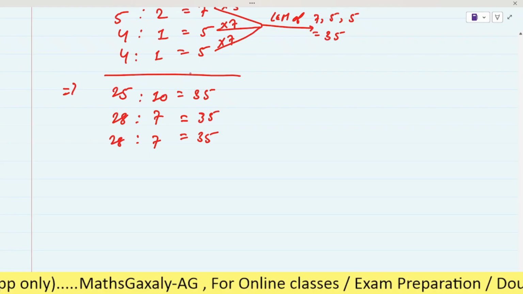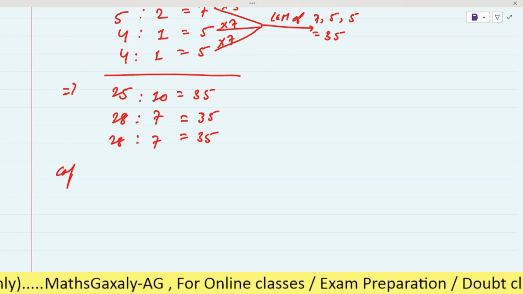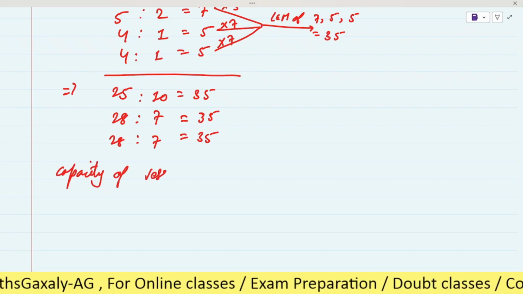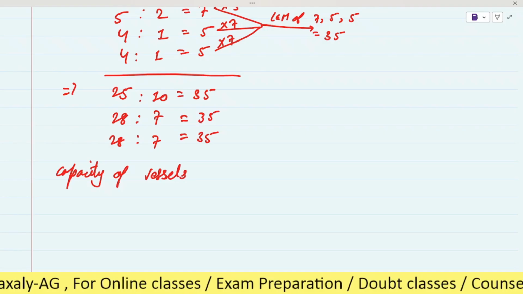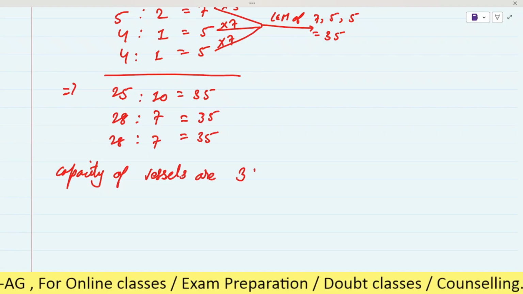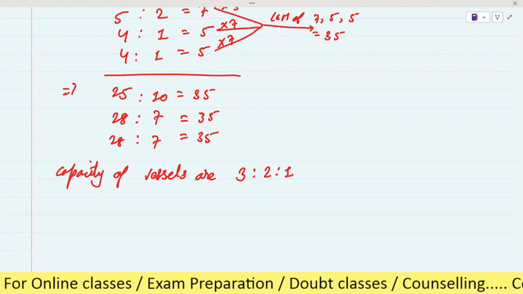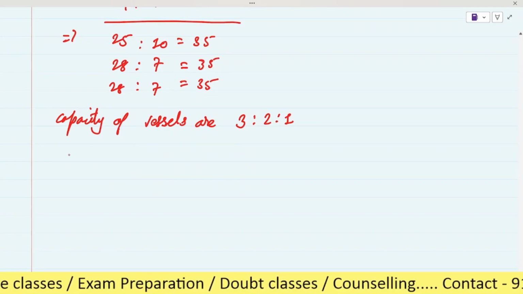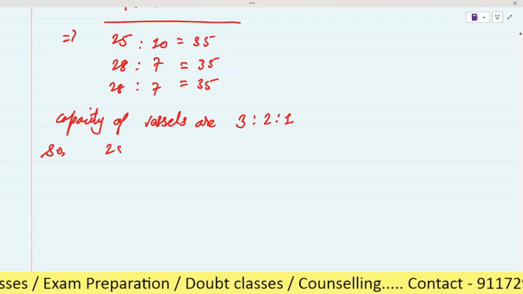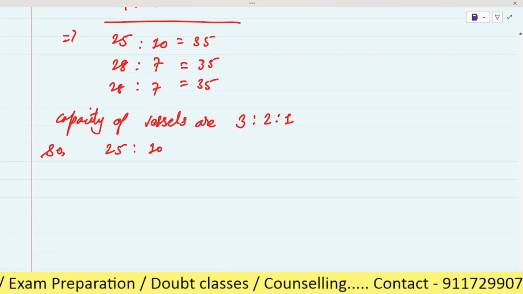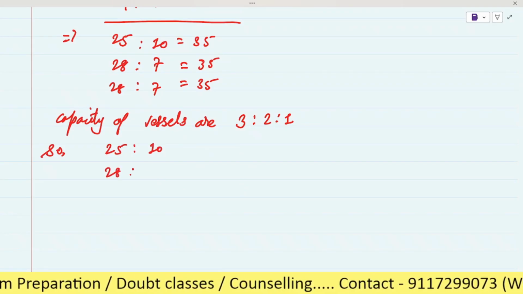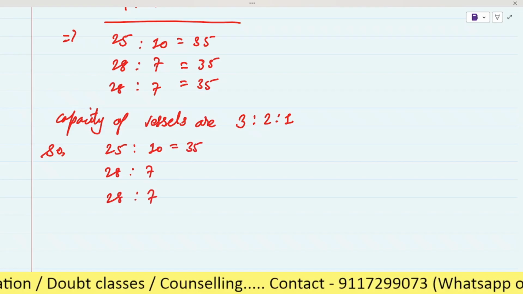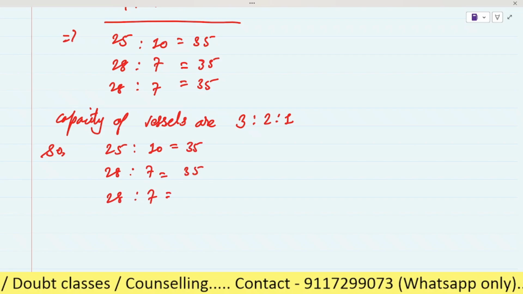Now, as the capacities of the vessels are in the ratio 3 is to 2 is to 1, we will multiply these values by 3, 2, 1. So 25 is to 10, 28 is to 7, 28 is to 7, with totals 35, 35, 35.